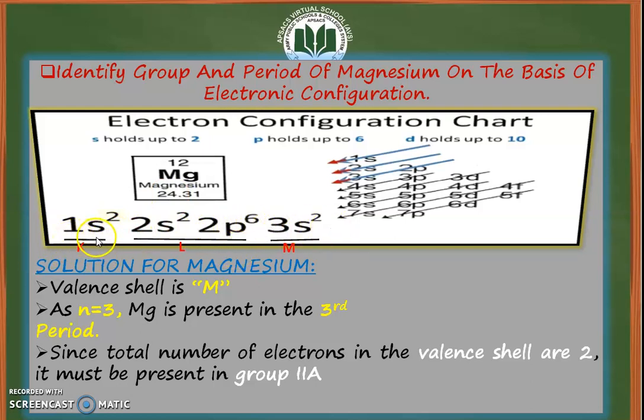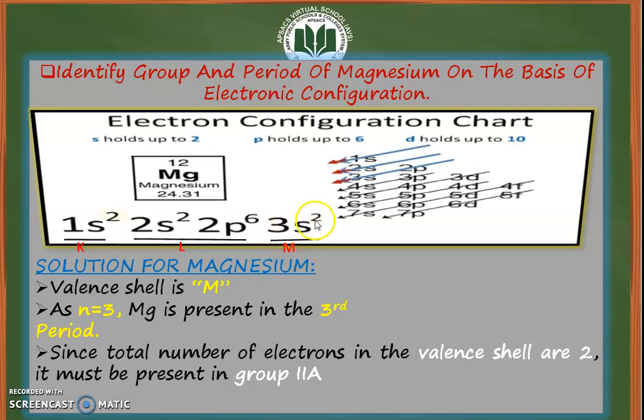First shell is K shell, second shell is L shell, that includes 2s2 and 2p6, and third shell is 3s2 in the case of magnesium. The third shell is the last or valence shell for magnesium, which includes 3s2. As we know, the nth value of valence shell indicates the period number. So the nth value in the case of magnesium is 3, so magnesium belongs to the third period of the periodic table.